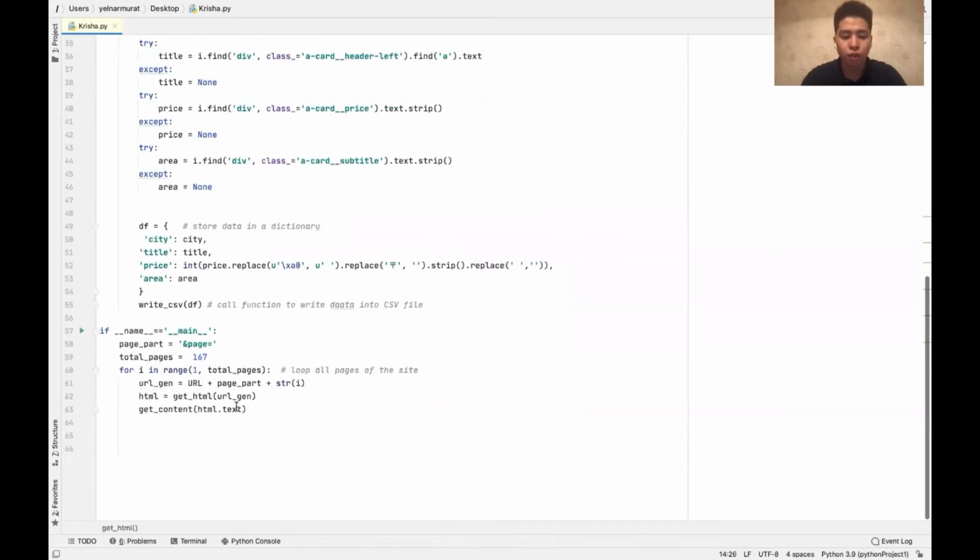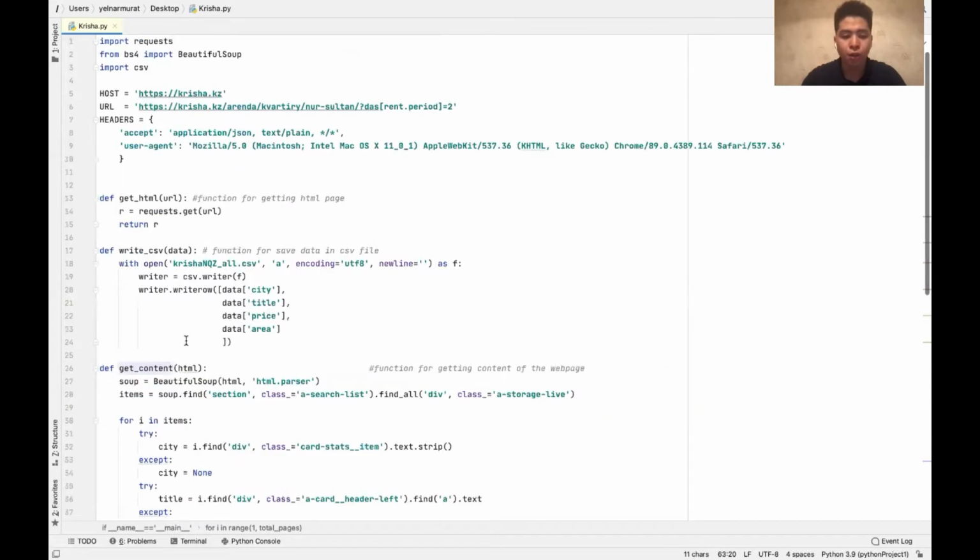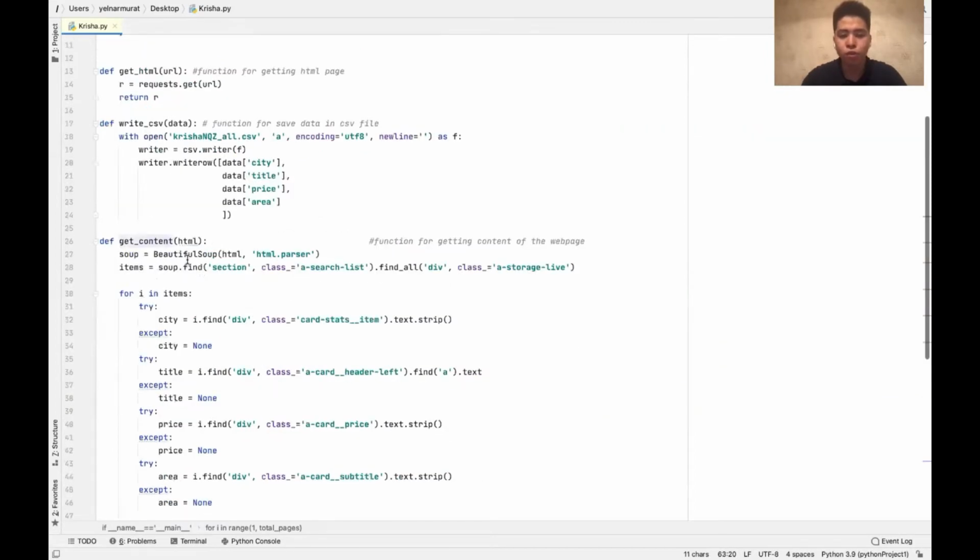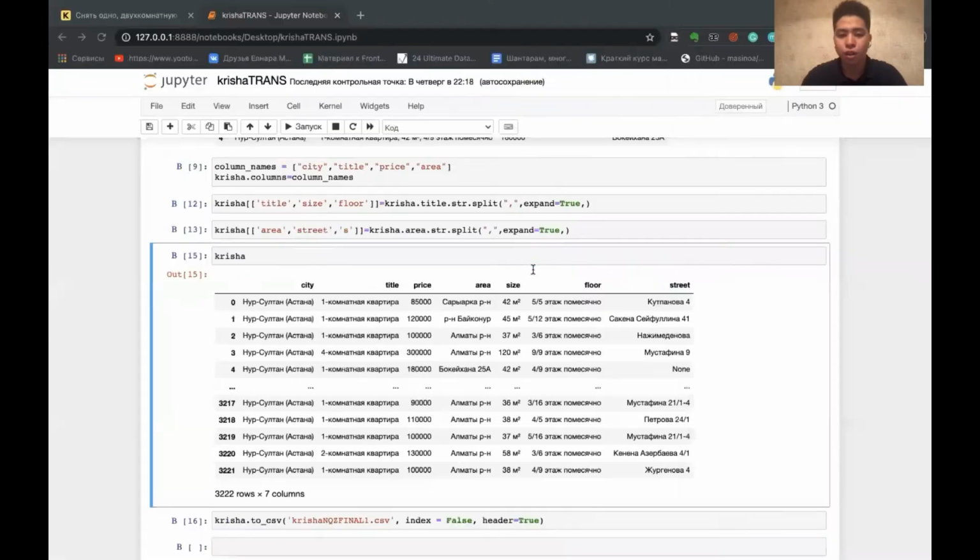Then after converting it, we call the get content function. It's our main function. Using Beautiful Soup, it converts the HTML format, and then using the find method, it searches the section with the name a search list, then the div class with the name as a storage life.